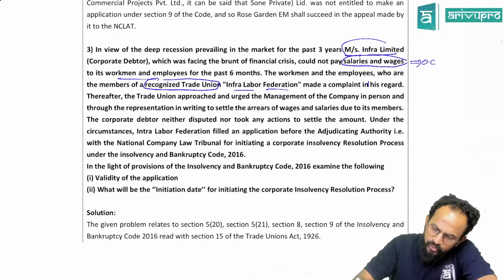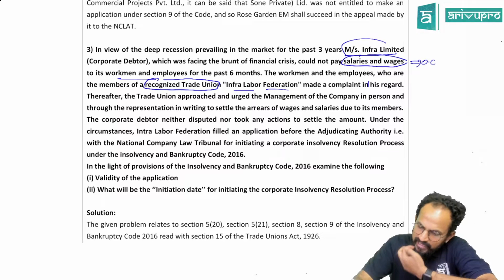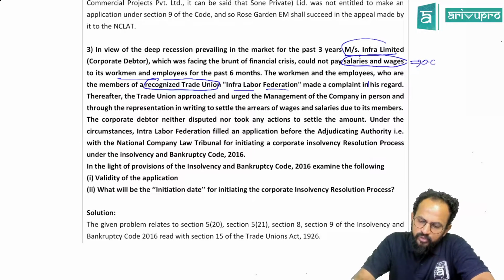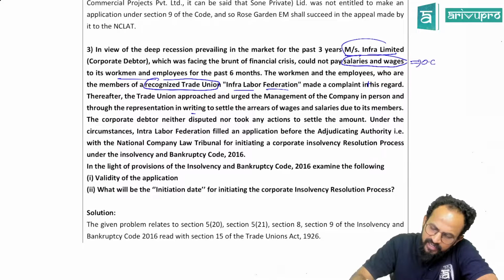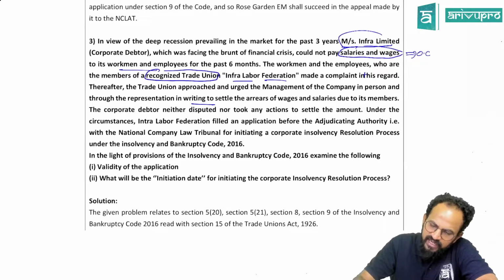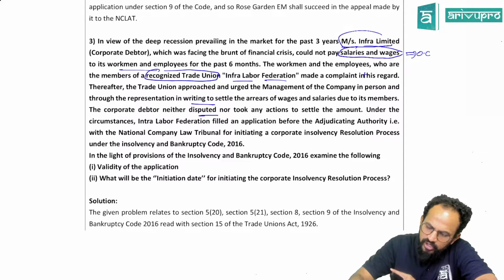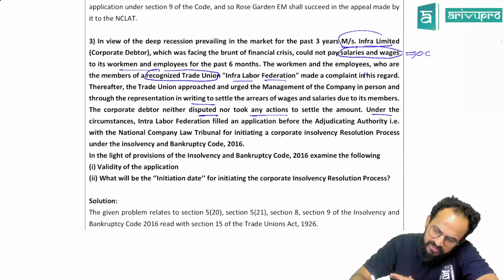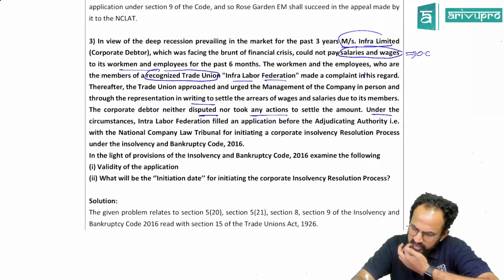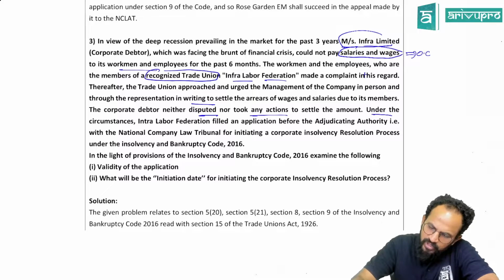Thereafter, the trade union approached and urged the management of the company in person and through representation in writing to settle the arrears of wages and salaries due to its members. The corporate debtor neither disputed nor took any action to settle the amount. Under the circumstances, Infra Labor Federation filed an application before the adjudicating authority, that is NCLT, for initiating CIRP under the Insolvency and Bankruptcy Code.